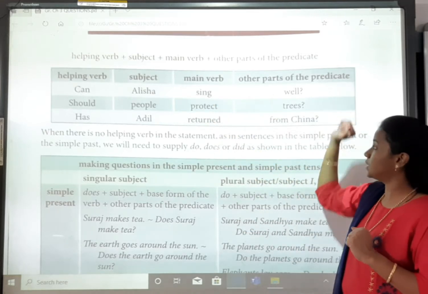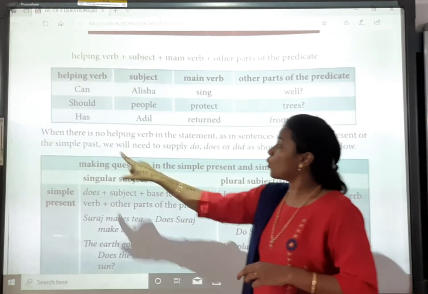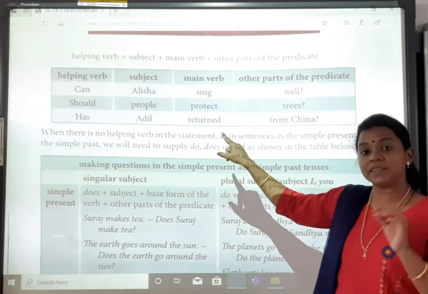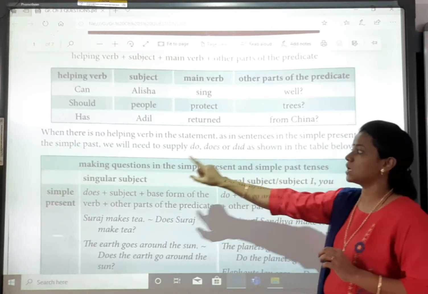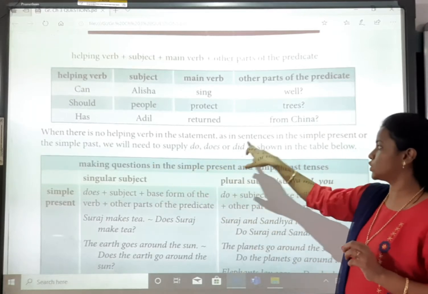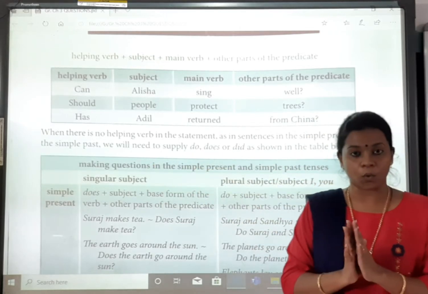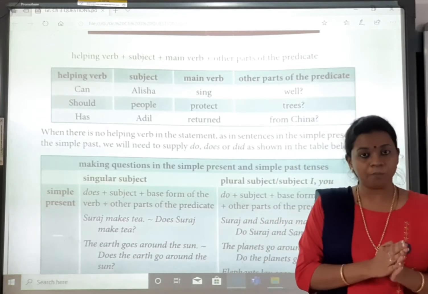And the other part: wear, trees, from, China. Where there is no helping verb in the statement, as in sentences in the simple present and the simple past, we need to supply do, does or did as shown in the table below. This I have told you in the last part 2.